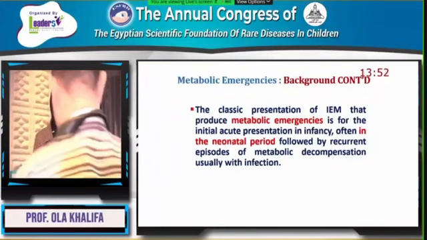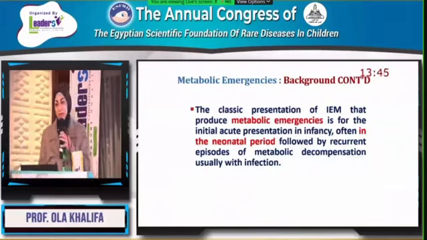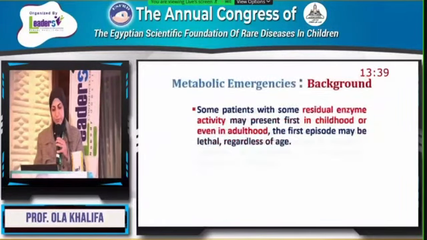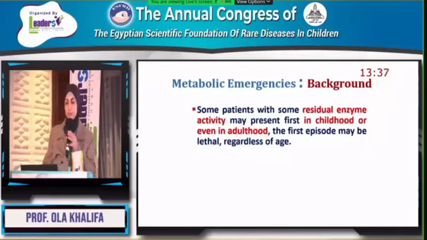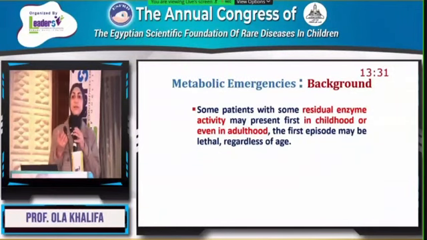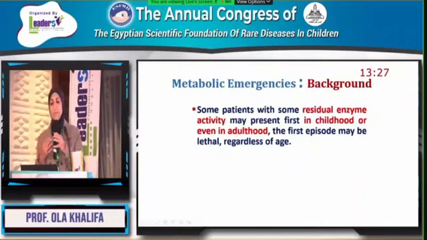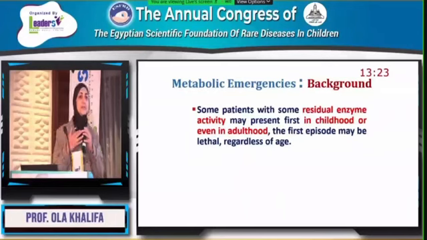This is usually attributed to patients with severe enzyme deficiency, followed by recurrent episodes of metabolic decompensation, usually with infection. Some patients with residual enzyme activity may present first in childhood or even adulthood. Although those patients are lucky to have some residual enzyme activity, they can present with a severe, catastrophic acute metabolic crisis at first presentation, which could be fatal.